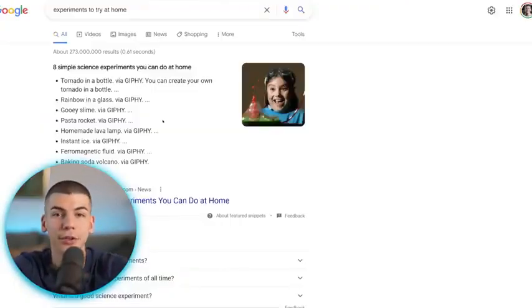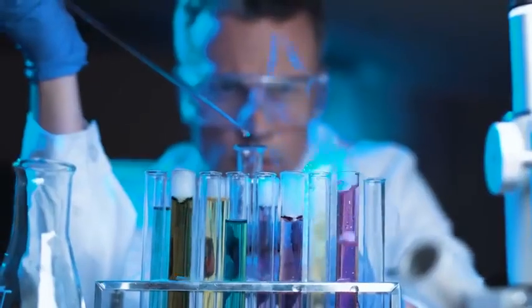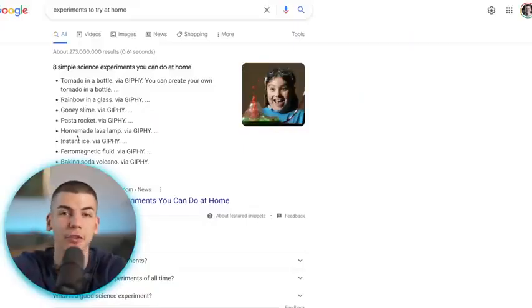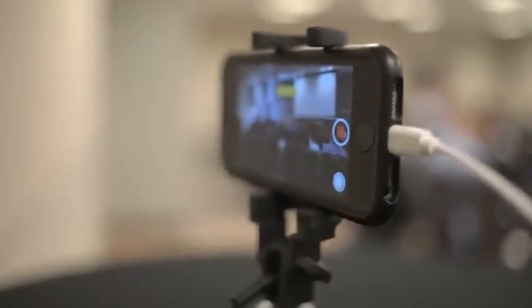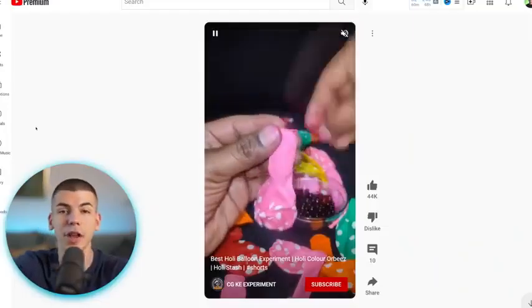So what you can simply do is go over to Google and search for experiments to try at home, and you can literally find thousands of different simple experiments that you can do at home. Then all you gotta do is grab your phone and record your hands doing that. Like if the experiment was to use some toy from the chocolate bar that you got, you can just take your phone and record that toy and do whatever the experiment is that you found on Google. And people love watching those videos.